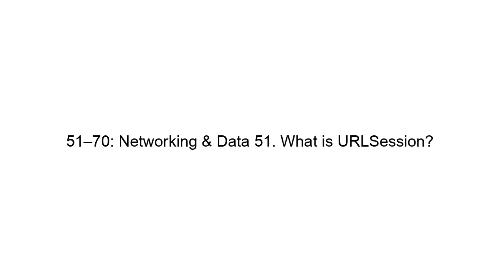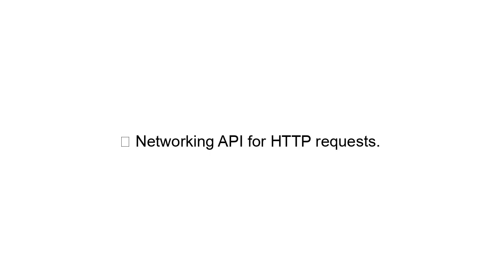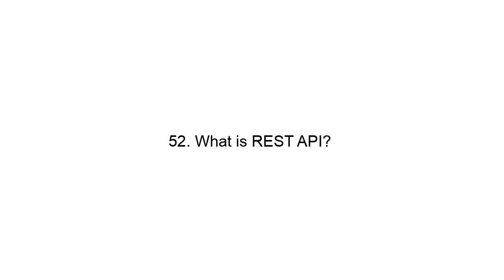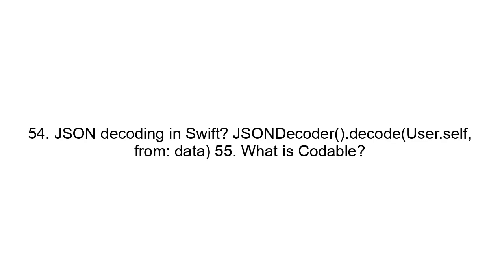Shared app-wide data. 51 to 70. Networking and data. 51. What is URLSession? Networking API for HTTP requests. 52. What is a REST API? HTTP-based web service. 53. What is JSON? Data exchange format. 54.